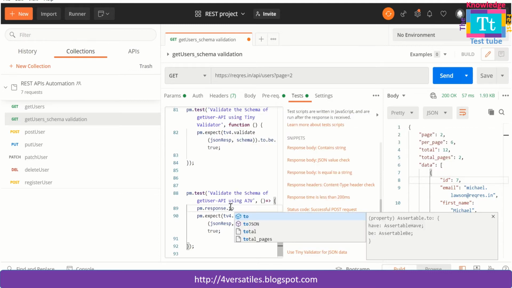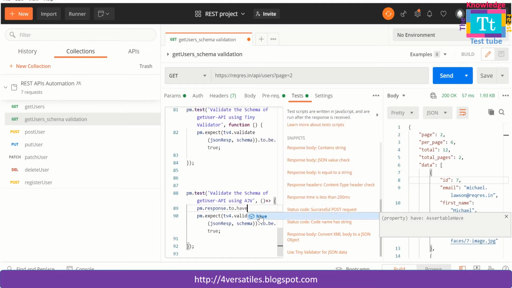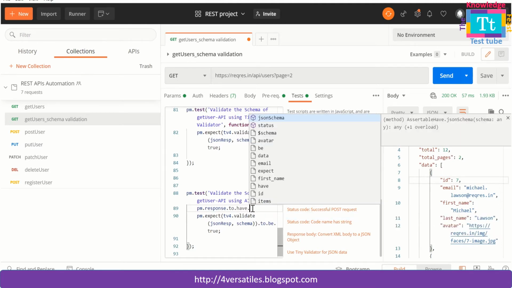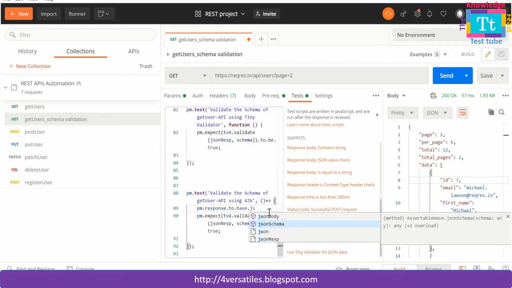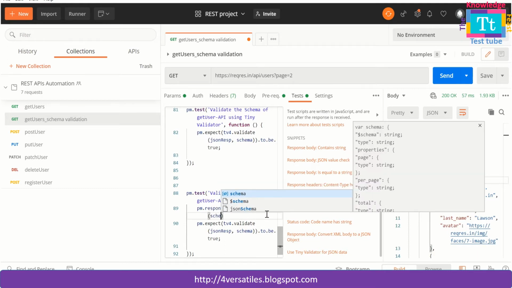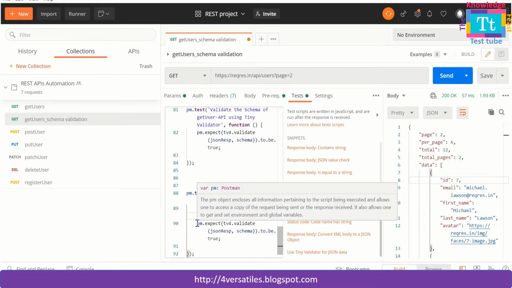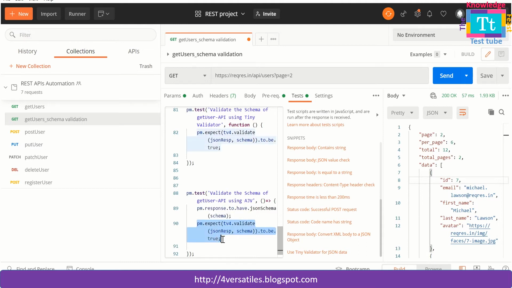So I have to use this method too, and again on my method have, which in turn gives me access to JSON schema. Here it will take the argument, and that argument is nothing but this schema variable which we have created above. So that is all. I'm going to delete this one, which was for Tiny Validator.